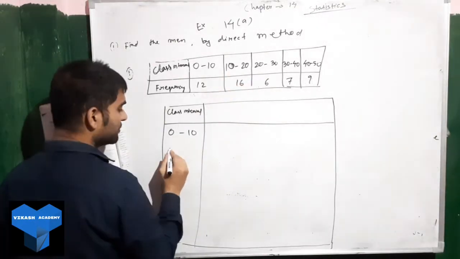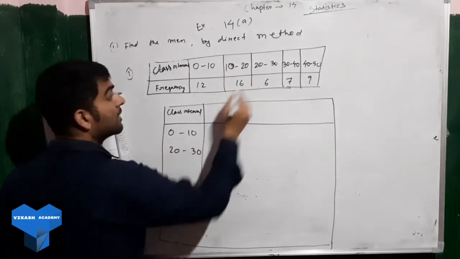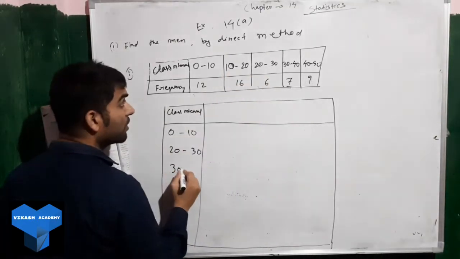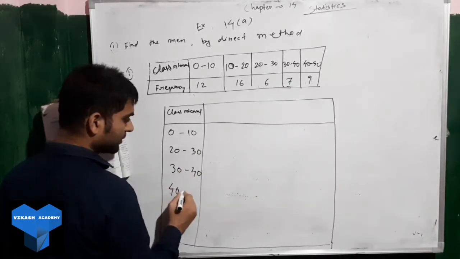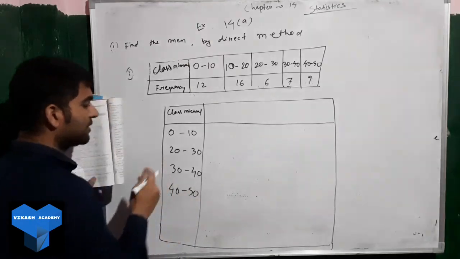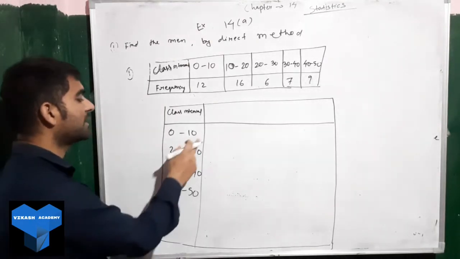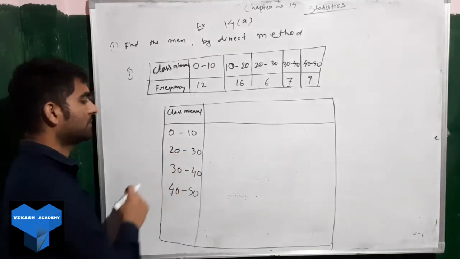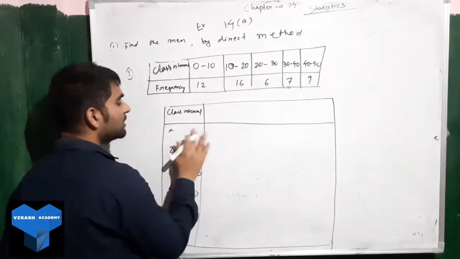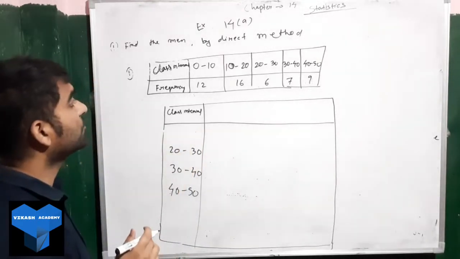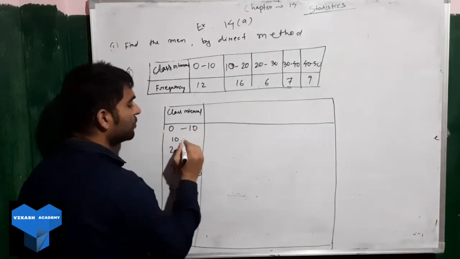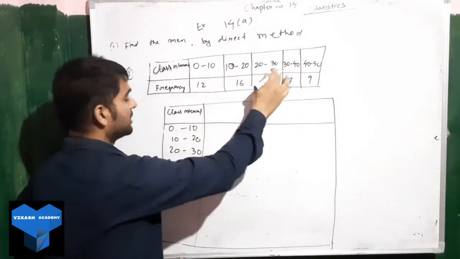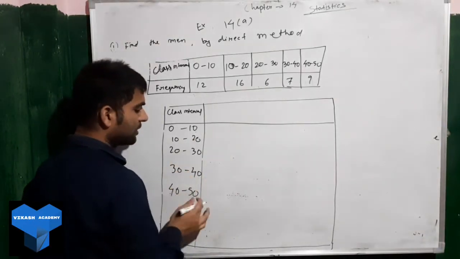Next 20 to 30, next 30 to 40, next 40 to 50. I think I am missing one here, 10 to 20. So 0 to 10, then 10 to 20, then 20 to 30, 30 to 40, 40 to 50.